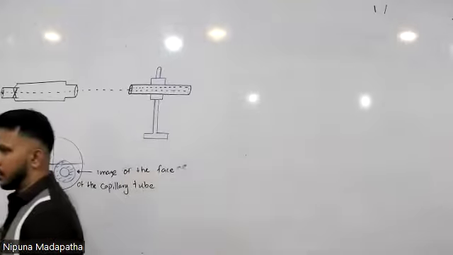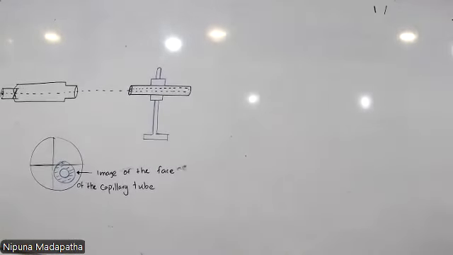Now we need to get the external diameter.